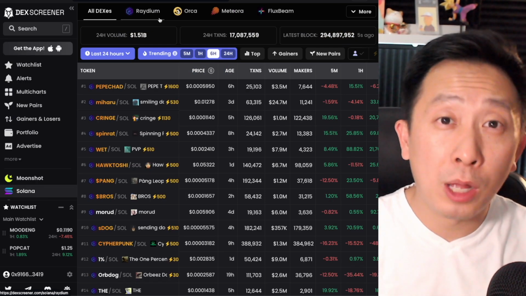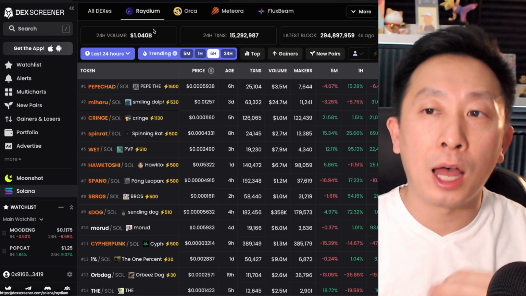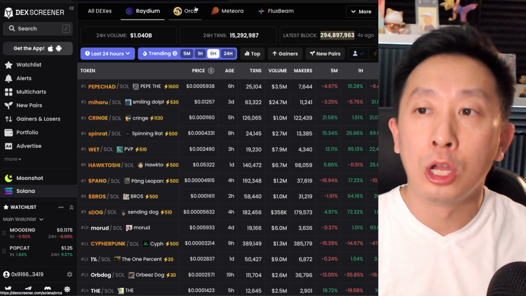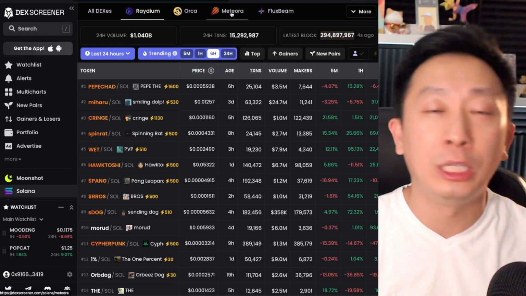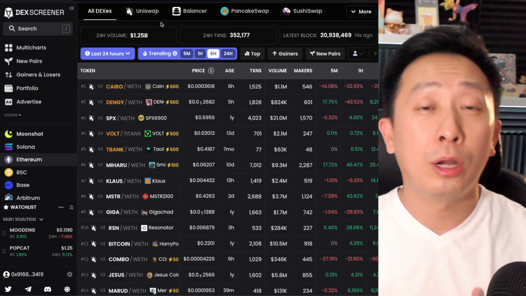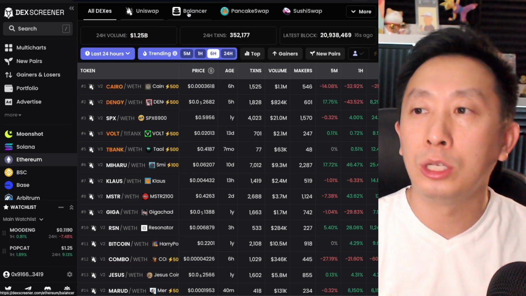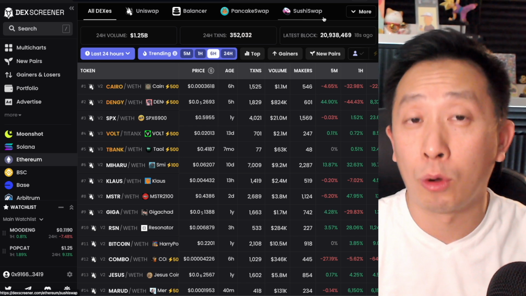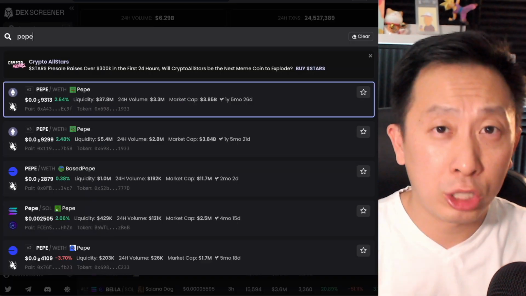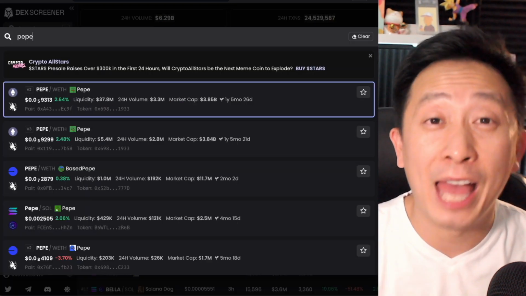And on top of each blockchain, you can see the exchanges and the top meme coins moving on the exchange. So here we can sort through Raydium, Orca, Meteora for Solana. And on Ethereum, they love utilizing DeFi swaps like Uniswap and SushiSwap and so on and so forth for other blockchains. Trust me, utilizing Dex Screener will help you get ahead of the game.